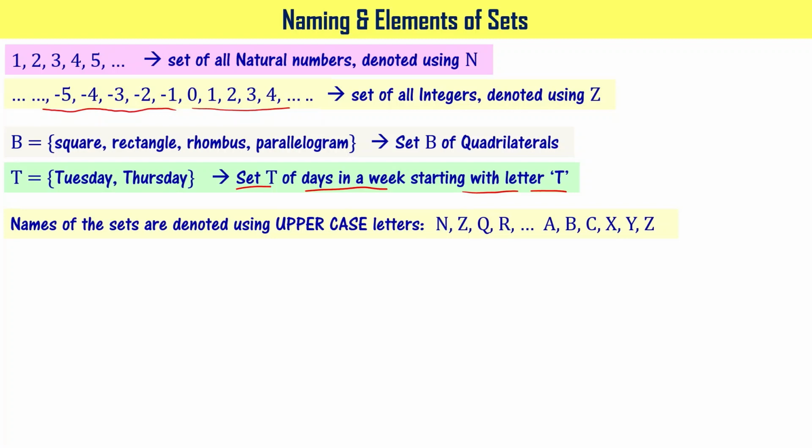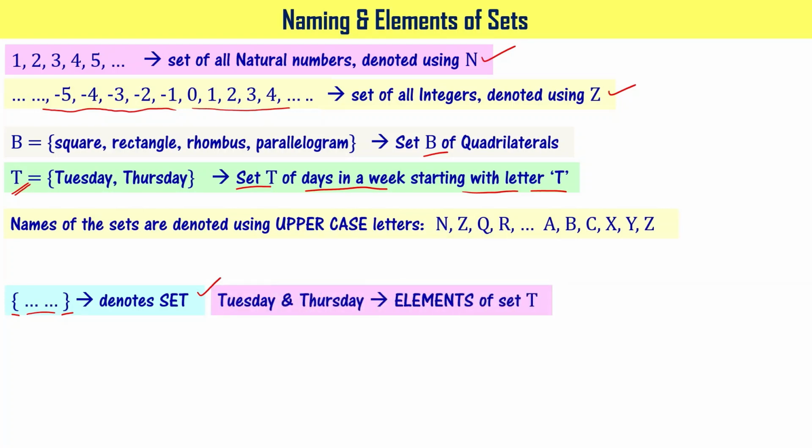When you observe this, names of the sets are denoted using uppercase letters, right? In the first case, it is capital N. Here it is capital Z. Here it is capital B. Here it is capital T, right? So for other sets, you can use capital letters like A, B, C, D, X, Y, Z, etc. The symbol shown here, the curly bracket open and curly bracket close with some things in between, denotes the set. Please note this point.